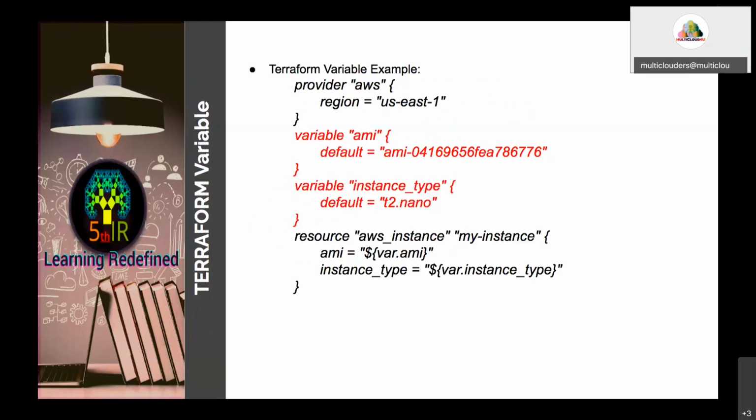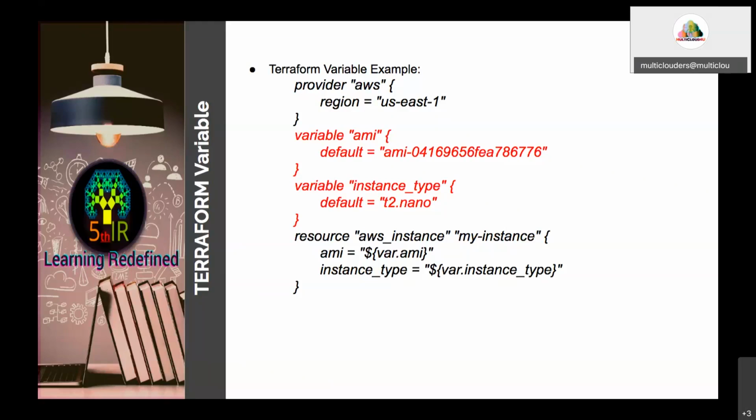You see this example, resource aws_instance, and the resource name is my-instance, and for the Amazon machine image I am giving the value from the variable which I declared. You have to use the dollar symbol, where you use the keyword var.ami, so that it will assign the default value which is present in the variable. And again for instance type, the same thing I have to repeat. Okay, so very simple. To create a variable, you just use the keyword variable, provide the name in double quotes, and in open brace and close brace, provide the default value.